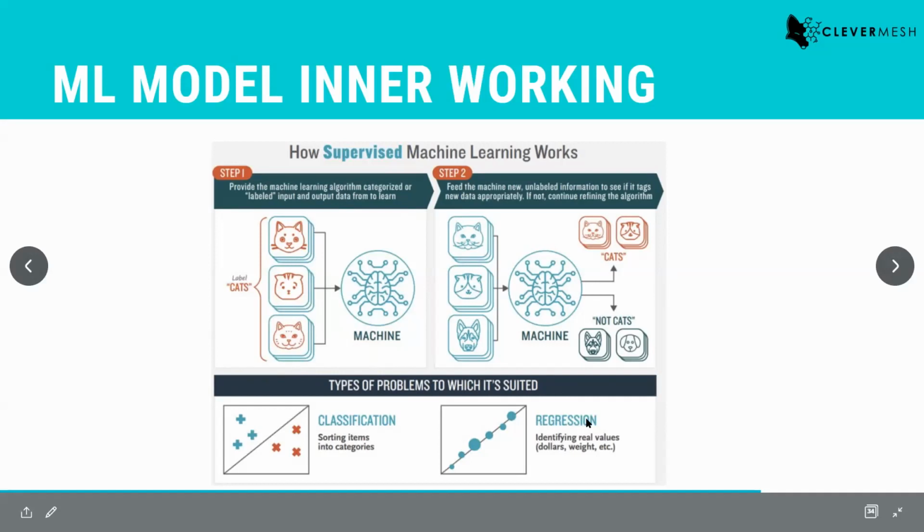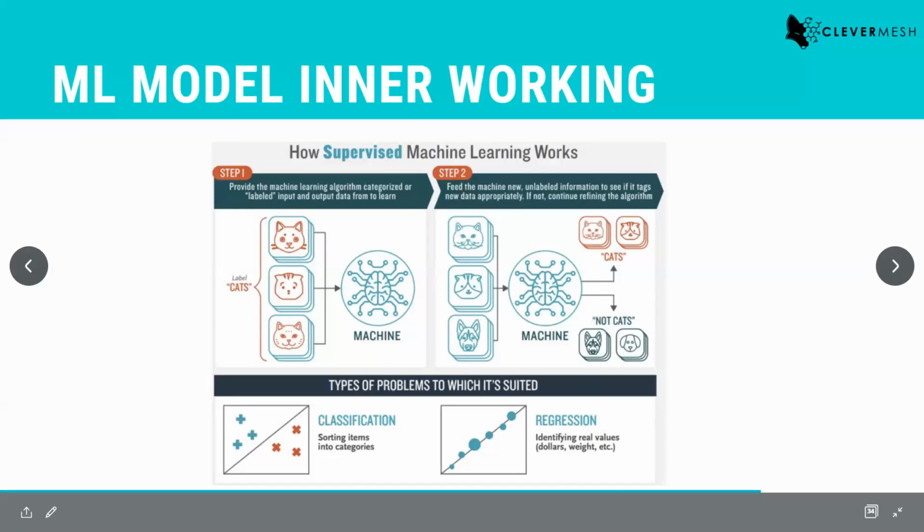So primarily two sorts of problems can be solved with the help of machine learning models: regression and classification, right? So what are regression and classification? Classification is basically identifying among different classes, right? In this case, you are identifying if the image belongs to cat or dog. So we have two classes, cats and dogs. In case of regression, we are calculating an exact value.